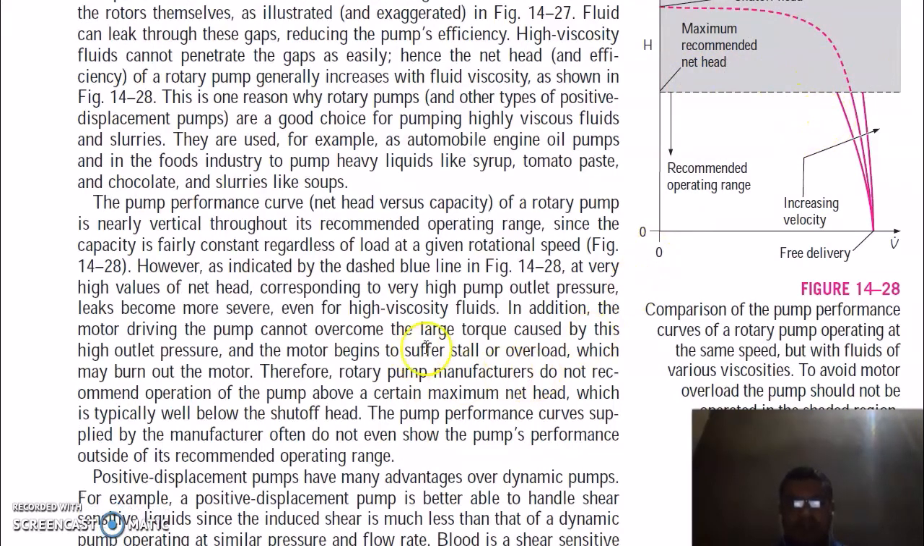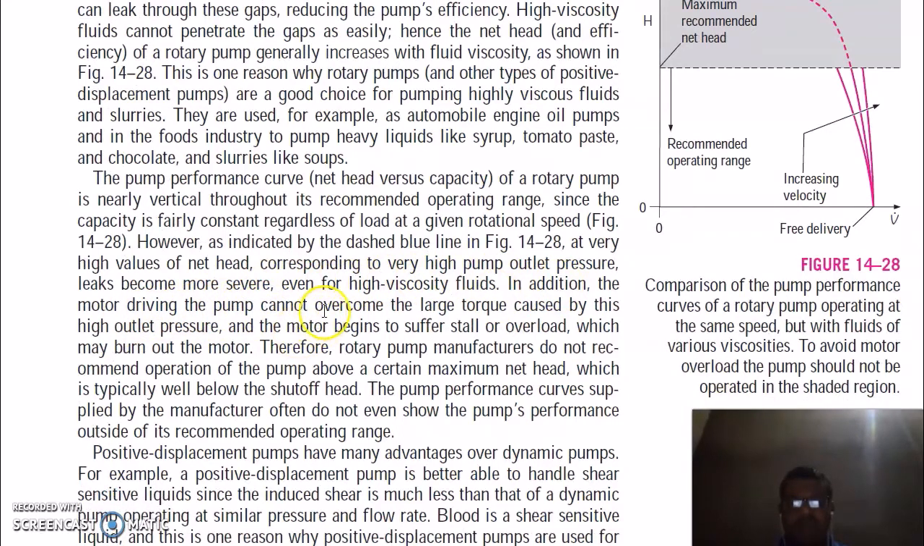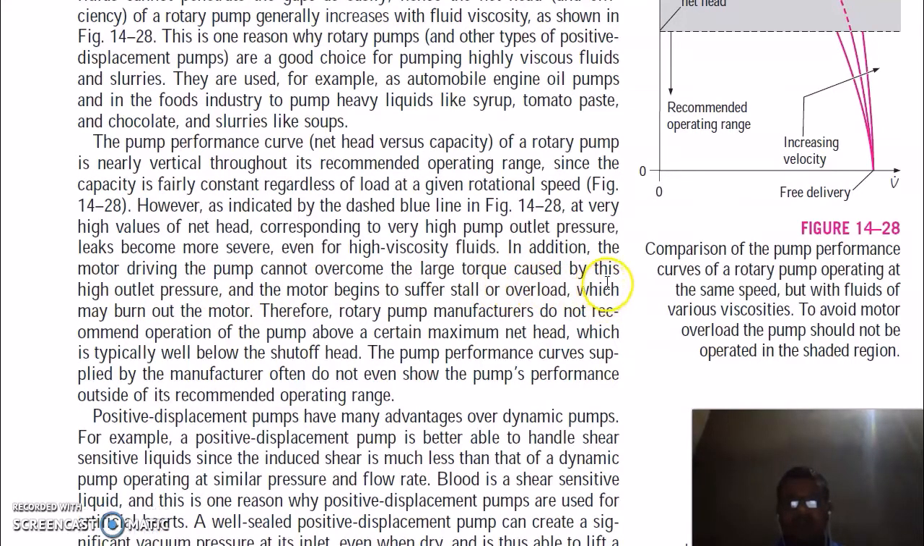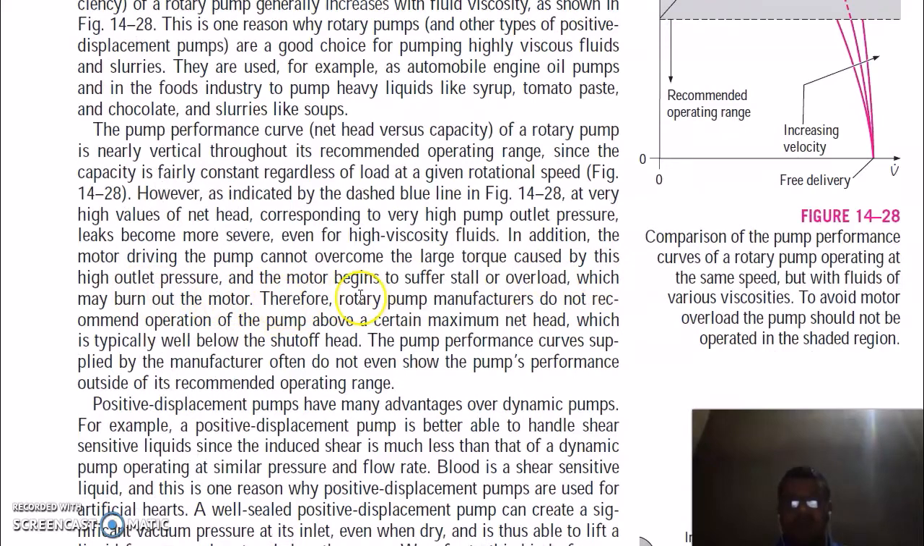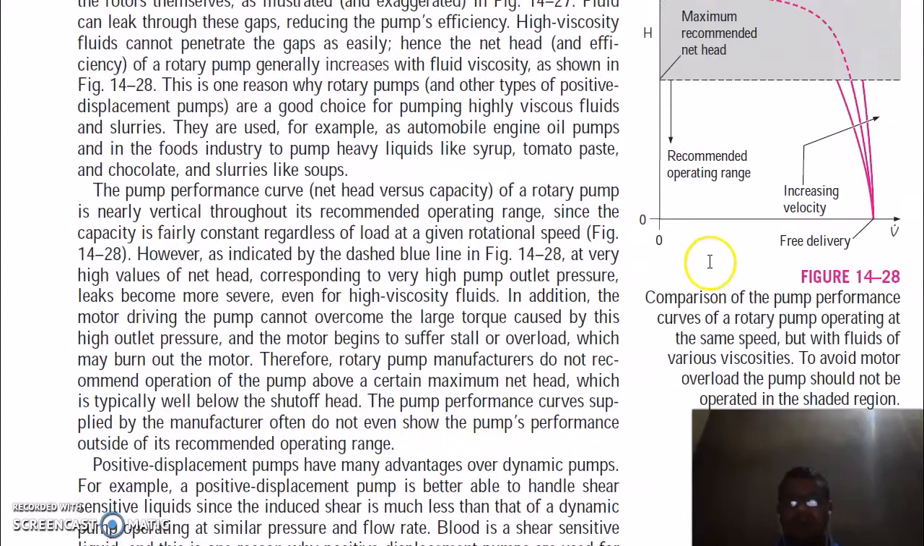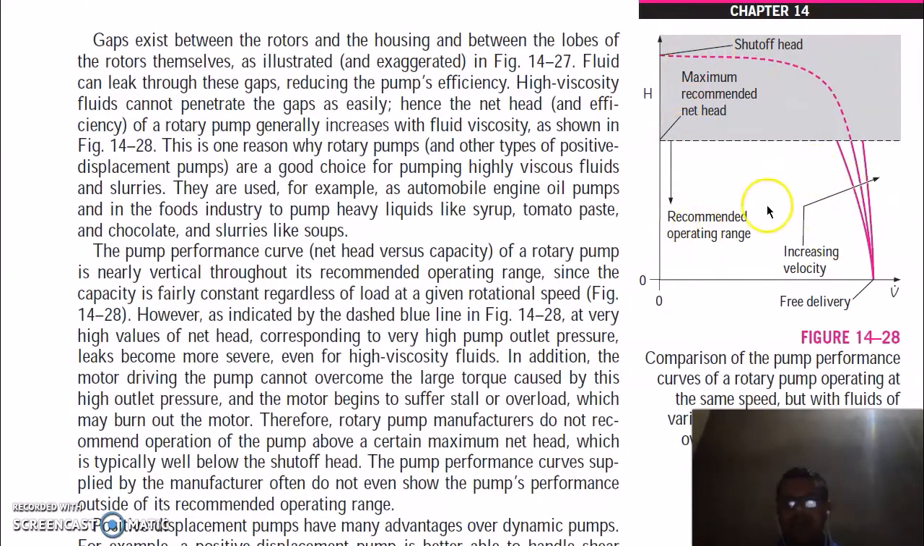The reason is that very high values of net head correspond to very high pump outlet pressure, and leaks become more severe even for high viscosity fluids. In addition, the motor driving the pump cannot overcome the large torque caused by this high outlet pressure, and the motor begins to suffer stall overload, which may burn out the motor. Therefore, rotary pump manufacturers do not recommend operation of the pump above a certain maximum net head, which is typically well below the shut-off head. The pump performance curves supplied by the manufacturer often do not even show this area, which means it is recommended to operate in this range to avoid overload on the motor.